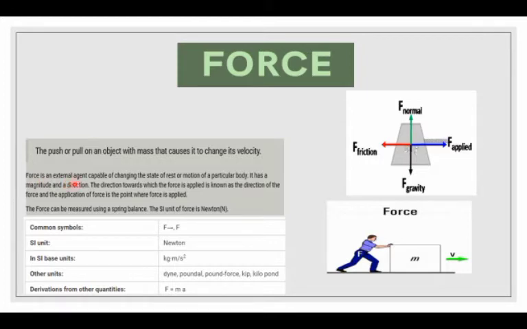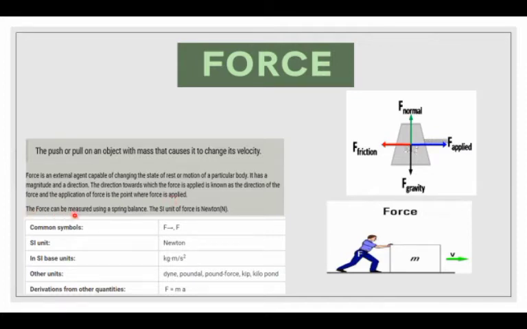Force is an external agent capable of changing the state of rest or motion of a particular body. It has a magnitude and direction, so force is a vector quantity. The direction toward which the force is applied is known as the direction of the force. The point where force is applied is the point of application of force.